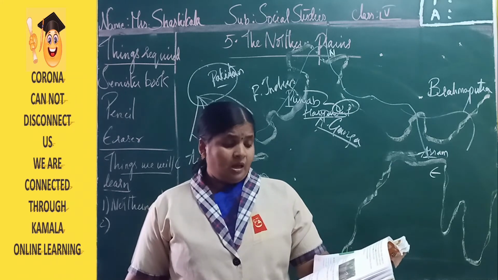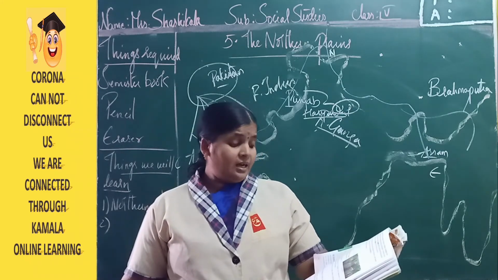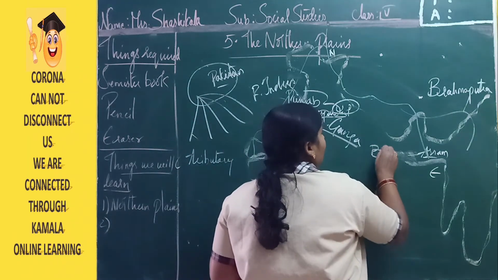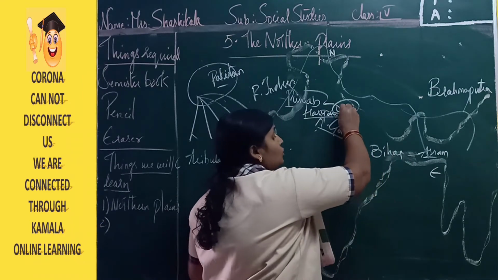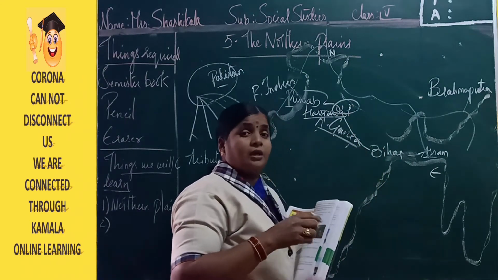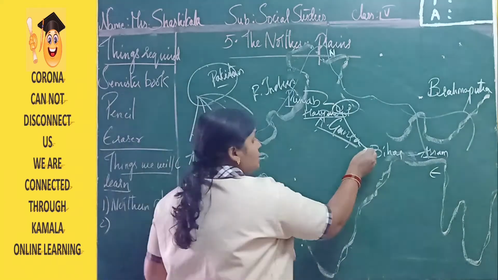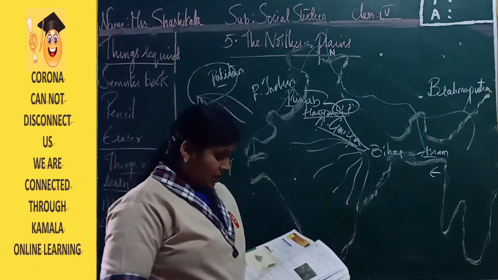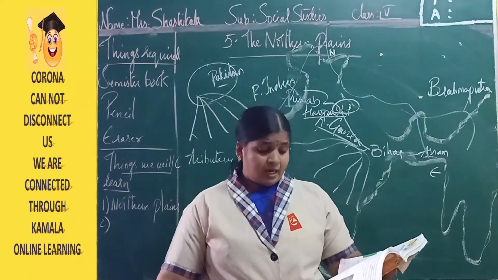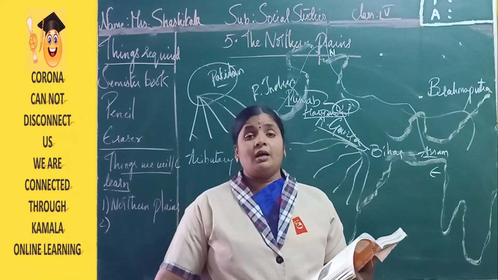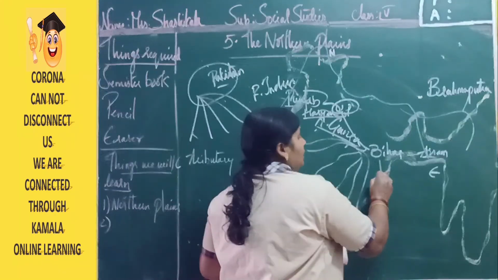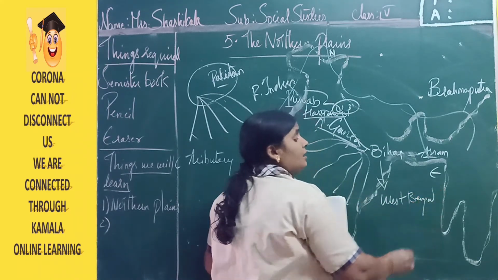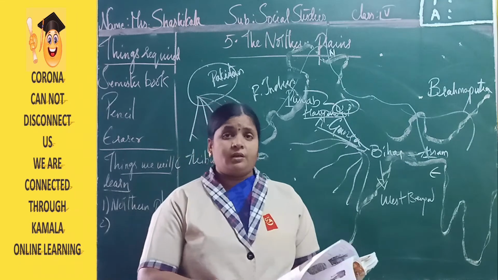They run through this basin. On reaching West Bengal, the Ganga divides itself into several branches. Now here we have Bihar. When the Ganga is going to enter the Bihar state, it divides into different branches, different streams. There are two main branches. They are the Hooghly and Padma rivers. These two are located in West Bengal. River Hooghly and Padma river.